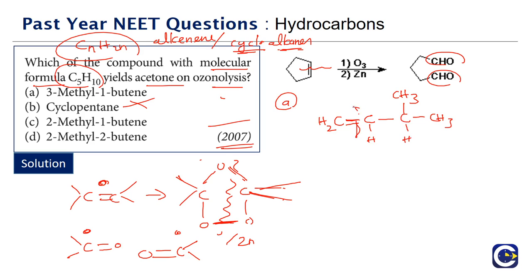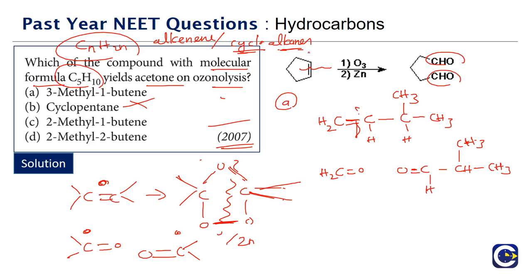If you perform ozonolysis of this, exactly we have to break it where we have the double bond, and this carbon will become a carbonyl carbon, and this carbon also will become a carbonyl carbon. So the products, we don't see acetone. We have both aldehydes coming here. Both the products are aldehydes. So we don't have acetone coming, and this is not going to be the possibility.